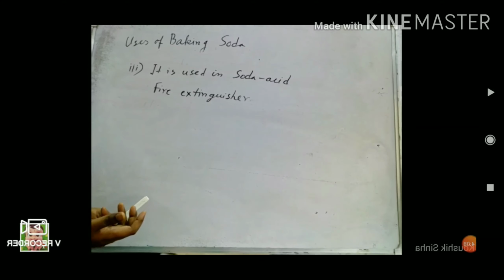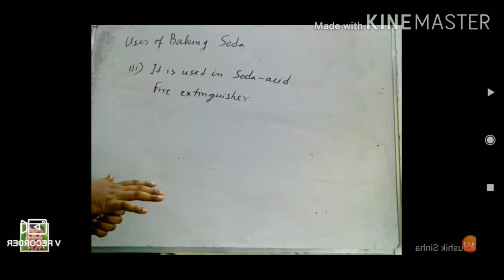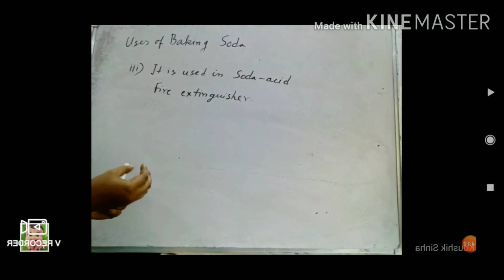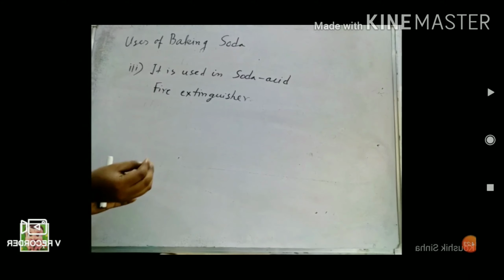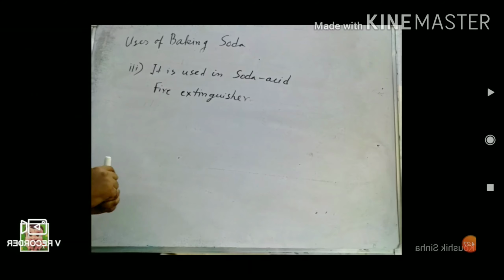During any fire, we have to break the seal. When we break the seal, the glass tube breaks, and the concentrated H2SO4 reacts with bicarbonate and produces a large amount of CO2, which acts as a fire extinguisher.